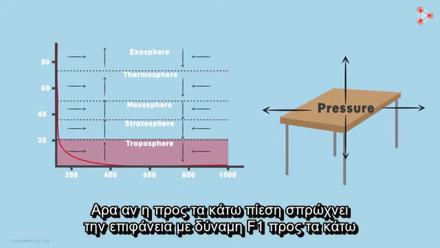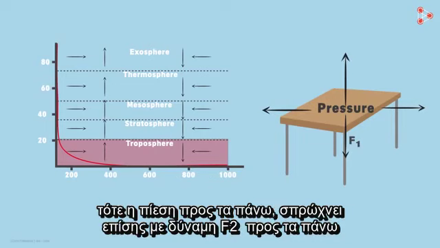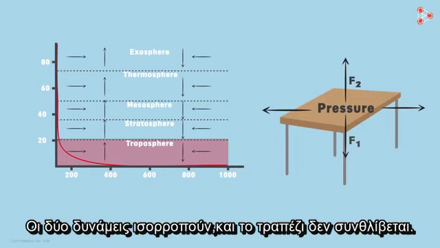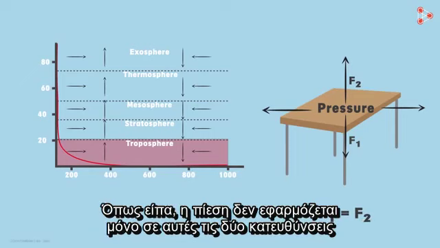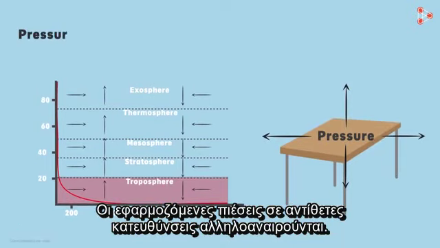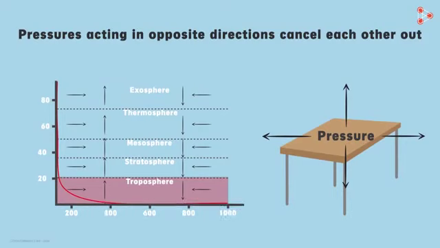That is, if downward pressure is pushing the table surface with a great force, then the upward pressure is also pushing it in the upward direction with the same force. Both the forces are balanced and the table does not collapse. As I said, pressure is not only acting in these 2 directions, it is acting on the surface in all the directions. Pressures acting in opposite directions cancel each other out.